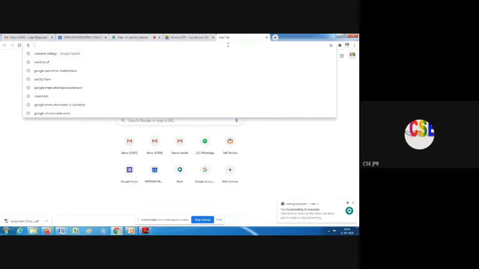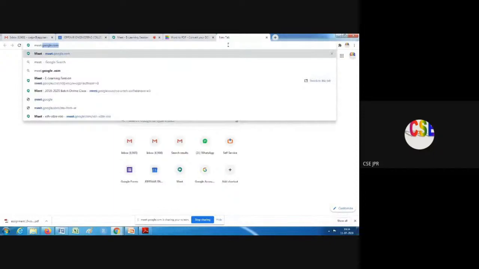Other browsers also work, but some options will not be shown in other browsers. Now I am going to start a meeting. For that, I type meet.google.com, which is the website for creating a meeting.